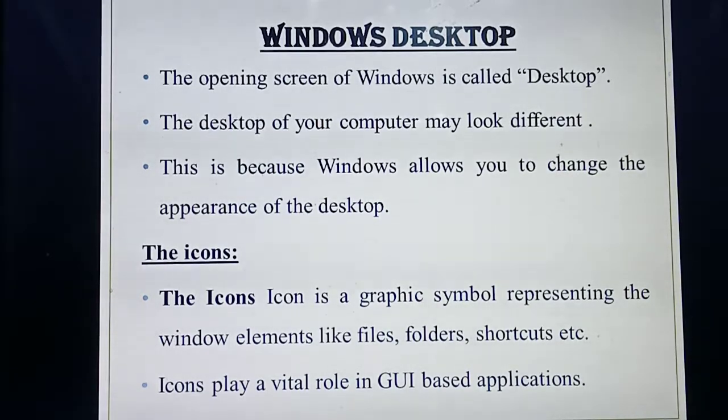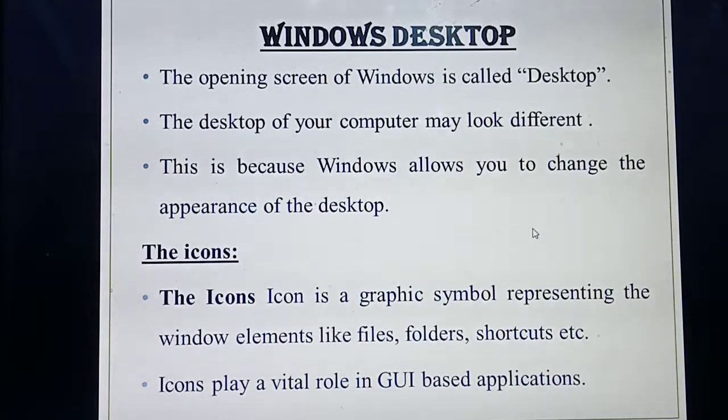Okay. So next one is icons. What do you mean by icon? It is a graphical symbol. It's a symbol mainly used to represent things. What things is it used to represent? Window elements. What are the window elements? Files, folders and also a lot of applications.